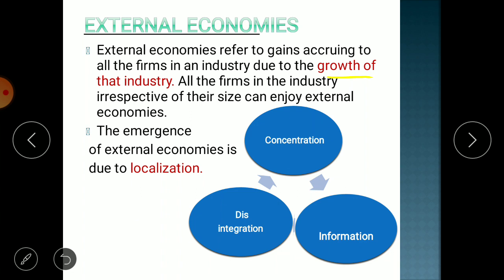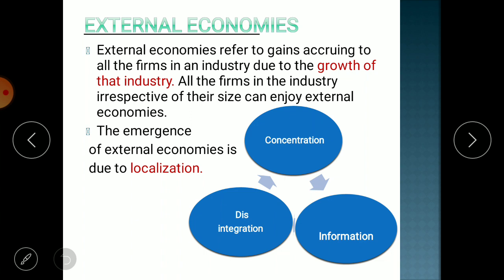The benefit of external economies is not limited to 1, 2, or 5 firms within an industry. It is available to each and every firm of an industry, whether it is small scale, medium scale, or large scale. Irrespective of the size of the industry, irrespective of the size of the company, the benefit of external economies is available. The emergence of external economies is due to localization.